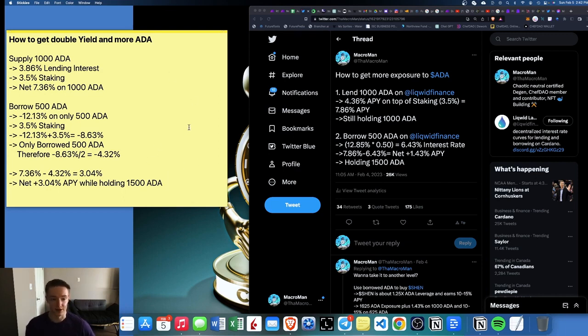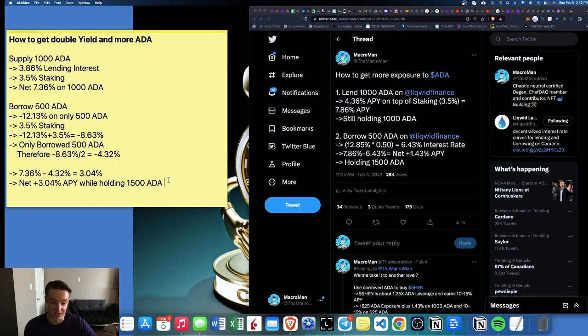I encourage everyone to check it themselves and see what they think. I would also like to hear from the creators of Liqwid to see if what I'm saying is right. Is the staking APY of 3.5% true? Maybe it's less than that, maybe it's 3 or 2.5%. I'm not sure, we don't have numbers on that yet, but this is what I'm seeing.